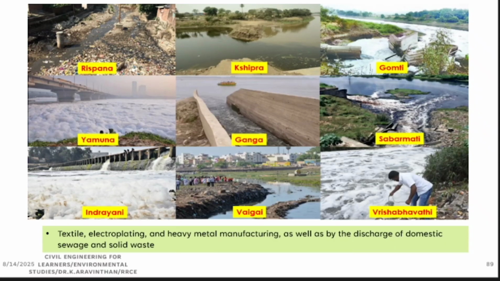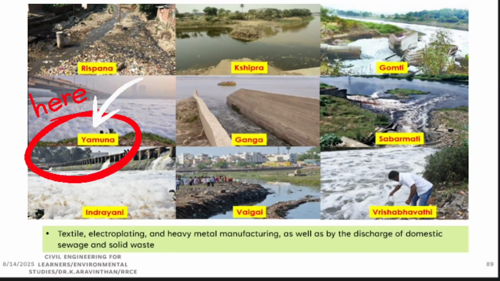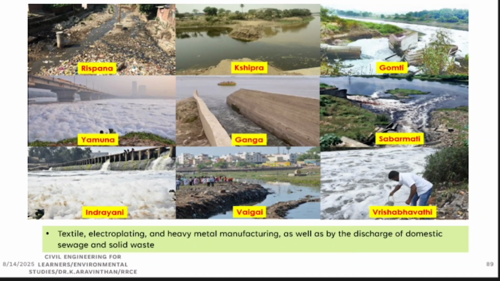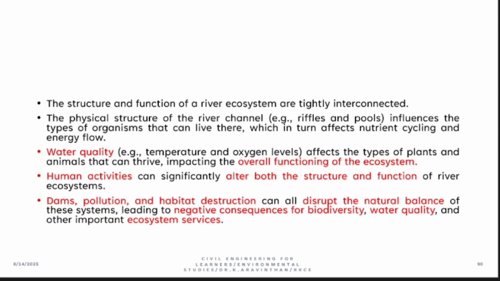Like that in India, you have different rivers. Can you see the Yamuna river? This is not clouds. This is what? The Yamuna river completely covered with industrial waste. The reason you have to understand is that water quality is reducing, which is the major reason for depletion of the river ecosystem. Whatever projects you are doing should be used to preserve this ecosystem. Why are you studying the forest ecosystem?